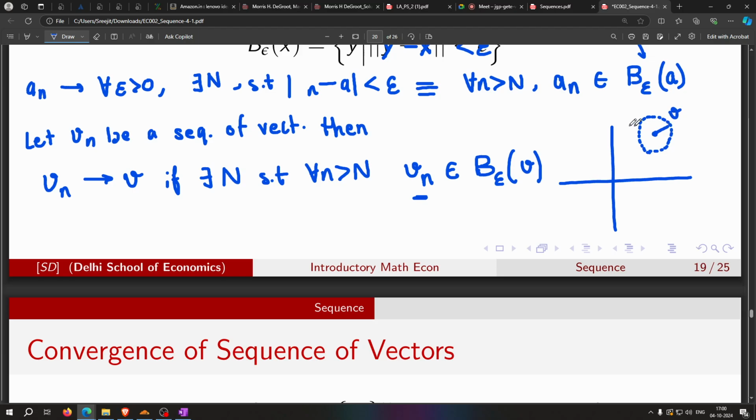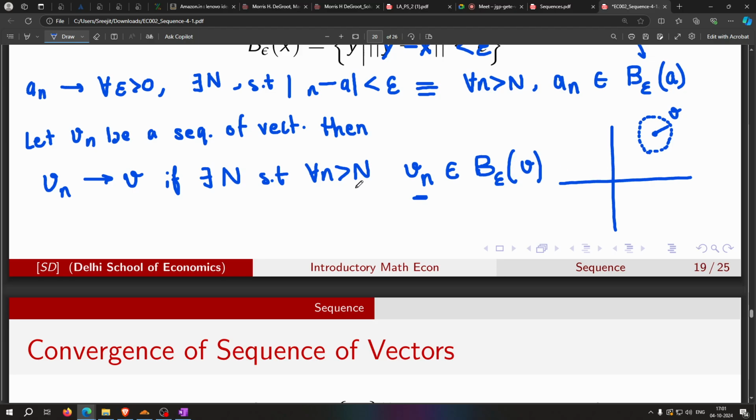It can be anything. In this case it is epsilon, and I can make this epsilon whatever I want. So it's like a game. If you are claiming that this sequence is going to converge to V, then for every epsilon that I give you, say I give you an epsilon of 5, what you need to do?